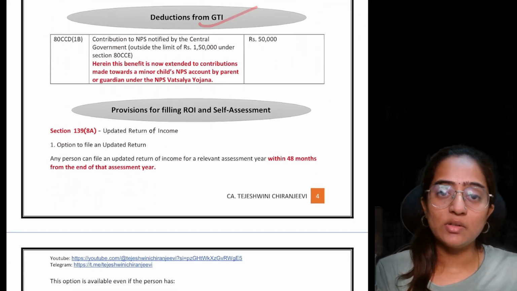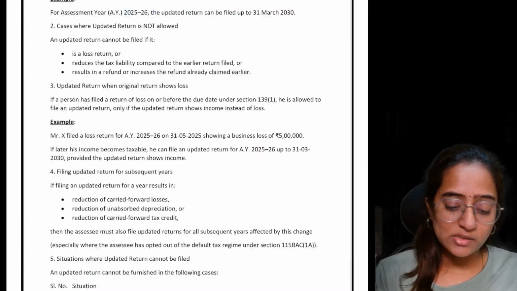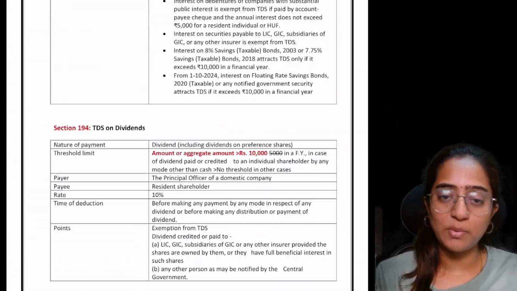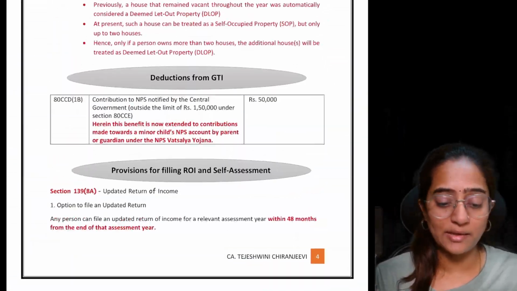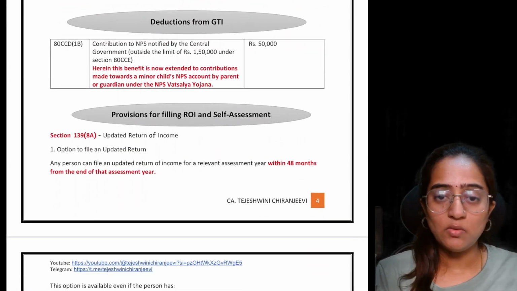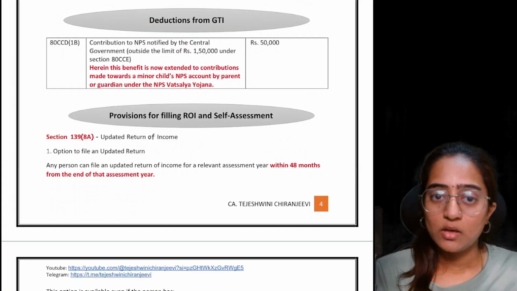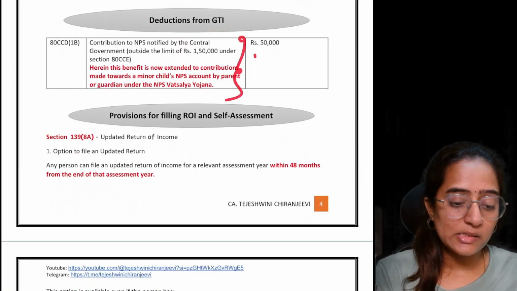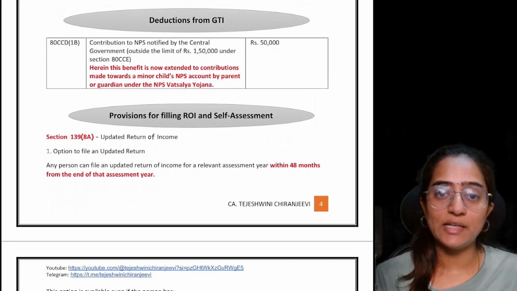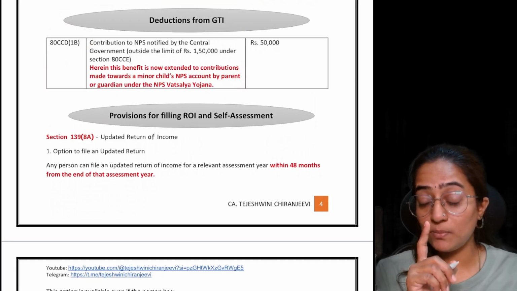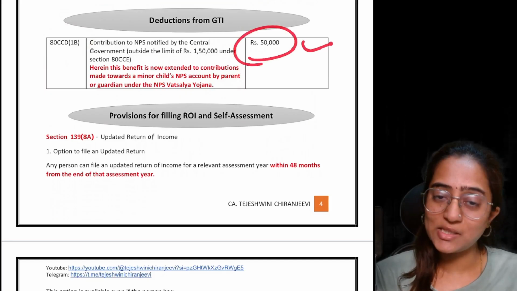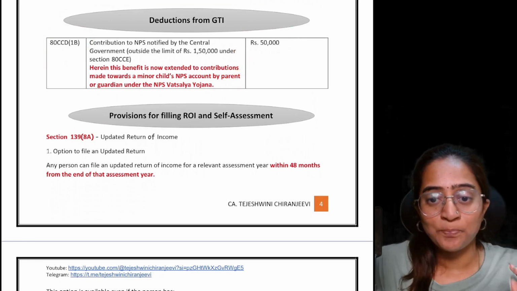Now, deductions from GTI. There are certain changes which have been made in the capital gain, but we will speak about the capital gain later. Now let's try to understand about the deductions from GTI. What is the amendment which has come up in section 80CCD(1B)? Whatever the limit which you had for 50,000 rupees, it is as it is. There are no such changes.